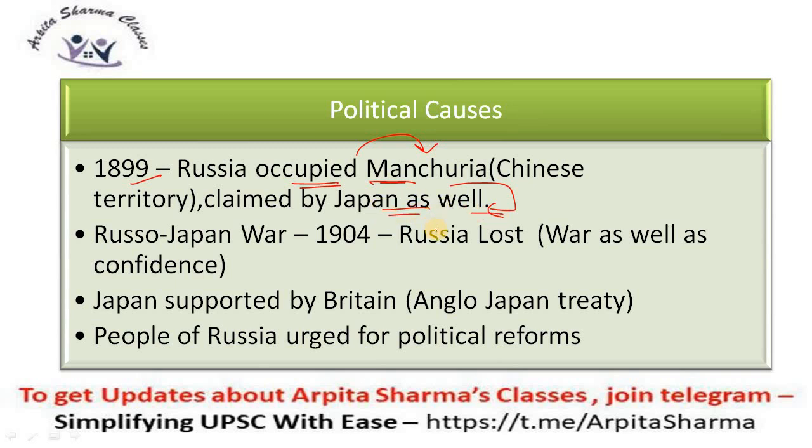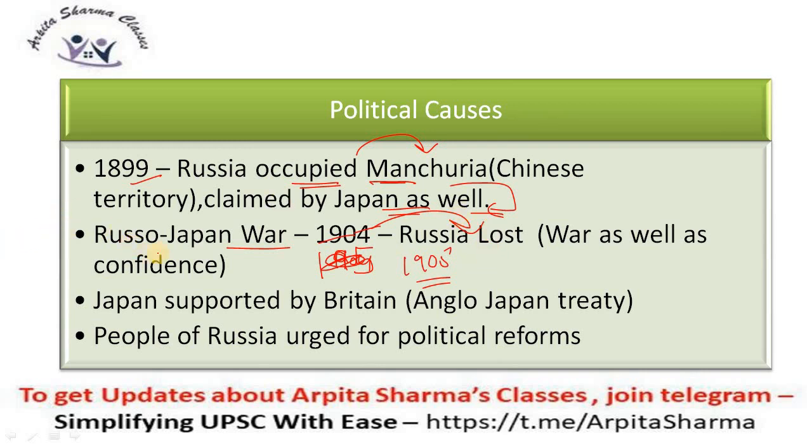So Japan did not like that Russia had occupied Manchuria. The Russo-Japanese War took place in 1905, and as a result, Russia lost. But Russia didn't only lose the war, it also lost its confidence, its morale, its dignity. So Russia suffered a lot, not just economically but morally as well.